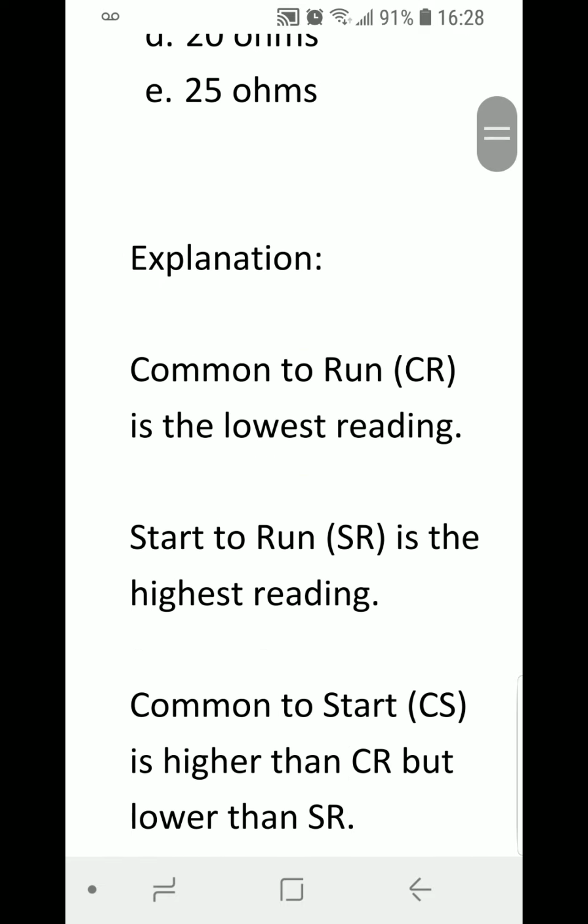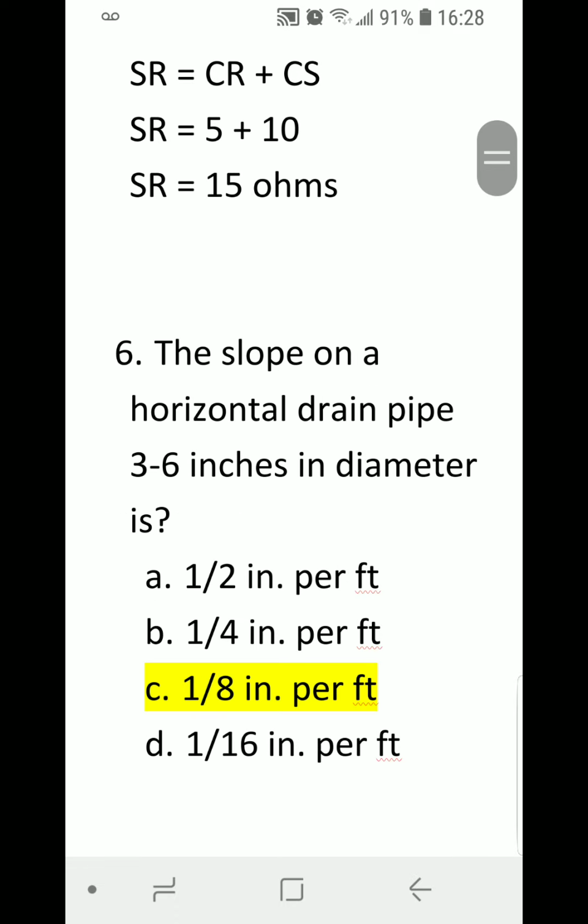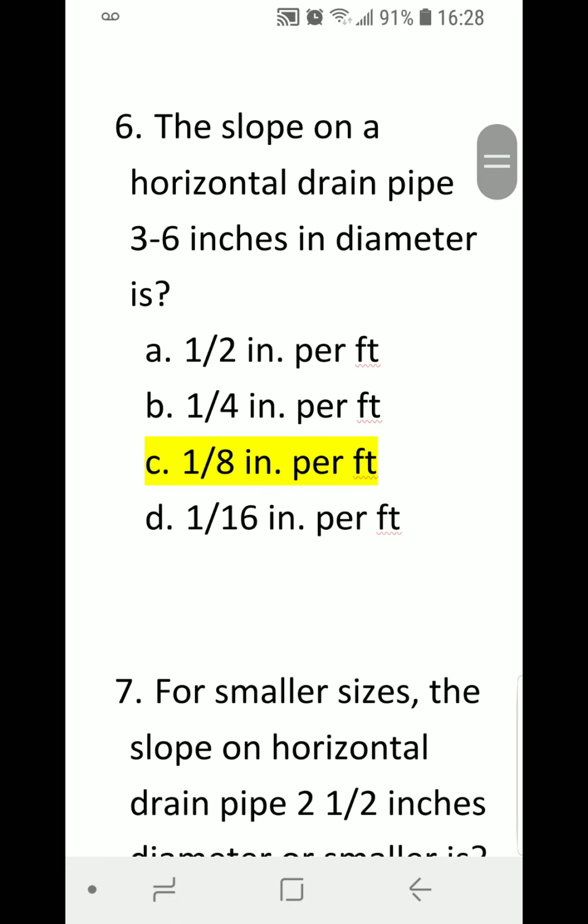Okie dokie. So going to number 6. The slope on a horizontal drain pipe 3 to 6 inches in diameter is A. 1/2 inch per foot, B. 1/4 inch per foot, C. 1/8 inch per foot, or D. 1/16 inch per foot? Correct answer is C. 1/8 inch per foot.